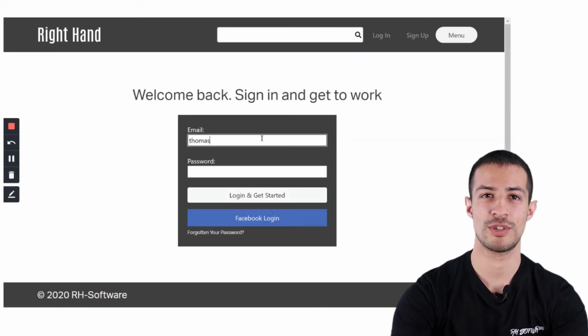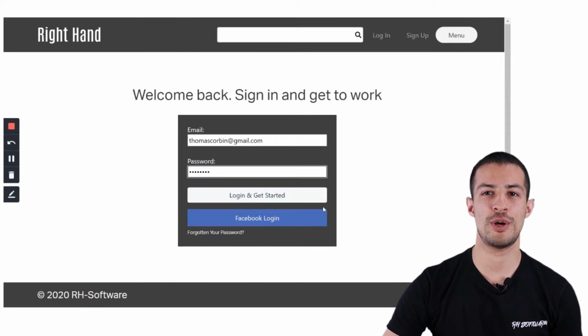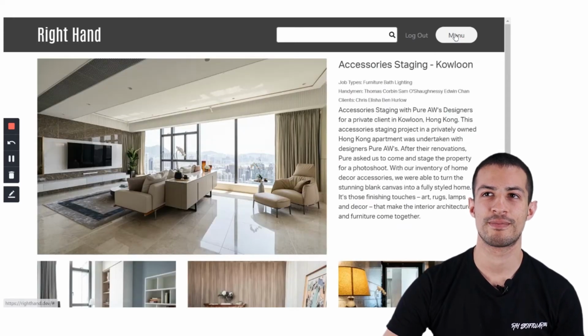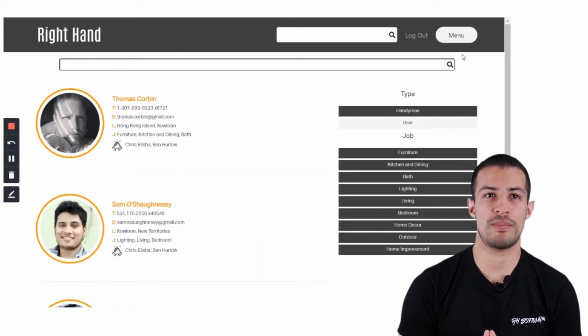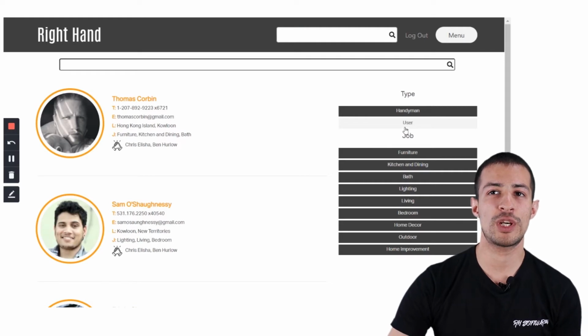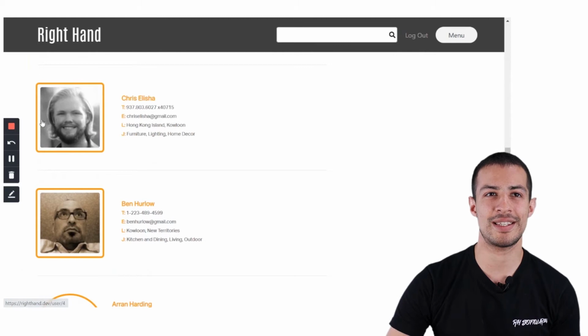So let me just log in to Thomas Corbin. And also note, you can also log in with Facebook. So the number one feature here is this searching algorithm. We can see all the different handymen on the platform, but we can also see all the users on the platform at the bottom, as indicated by the square outline.